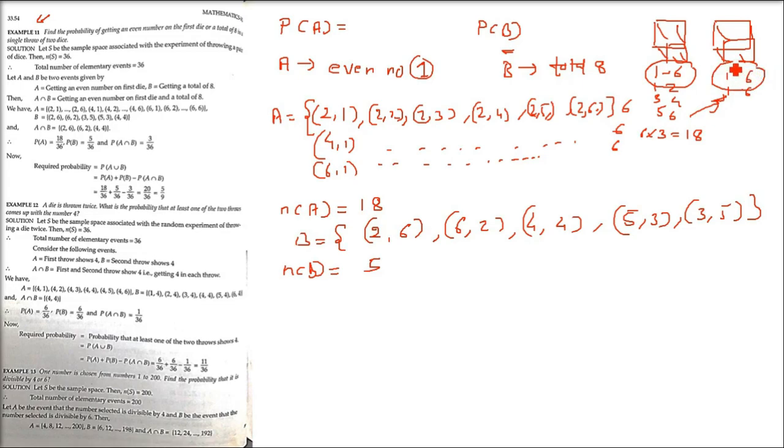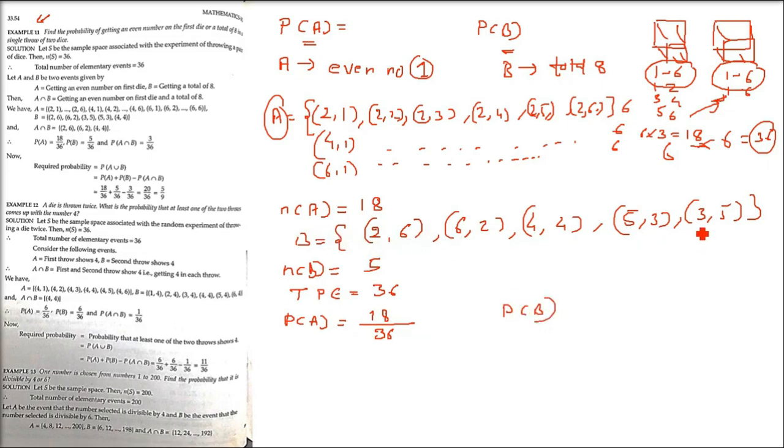Now you see the total number of sample space, all the events which are possible. This is 1 to 6, this is 1 to 6. So the total number of possible cases is 6 into 6, which is 36. So the total number of outcomes possible is 36. Now the probability of A will be the favorable cases for A divided by the total number of cases. Favorable is 18 here and the total number is 36, 6 into 6. Now what is the probability of B? The total number of favorable cases is 1, 2, 3, 4, 5.